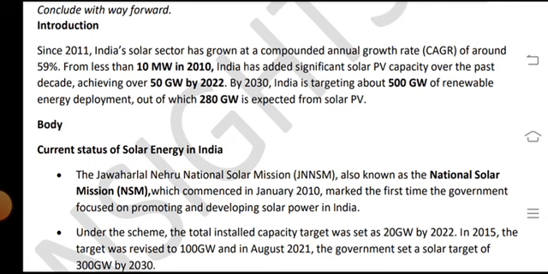India has added significant solar PV capacity over the past decade, achieving over 50 GW by 2022. India is targeting about 500 GW of renewable energy development, out of which 280 GW is expected from solar PV.